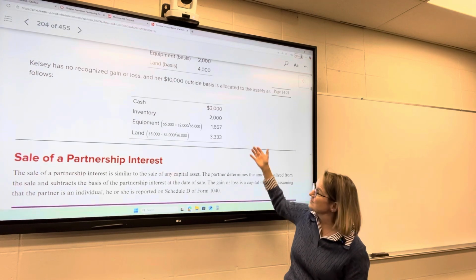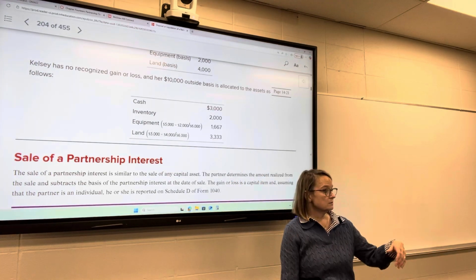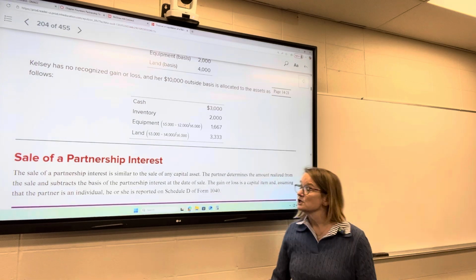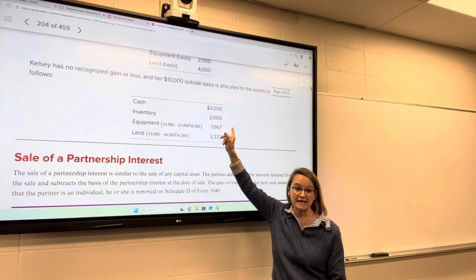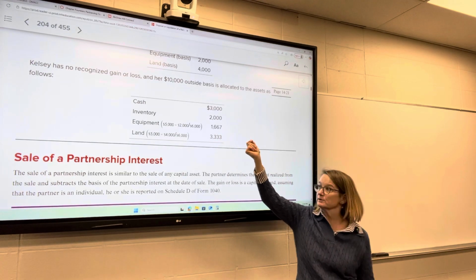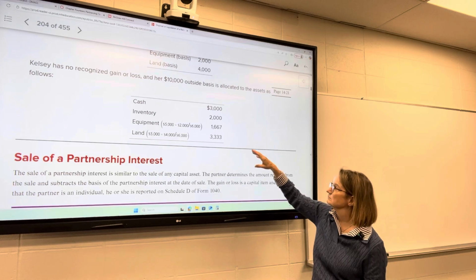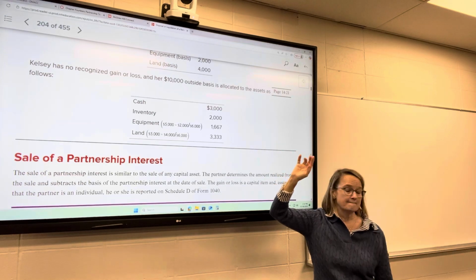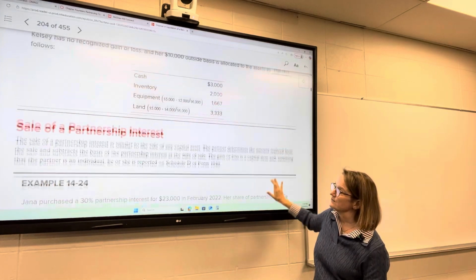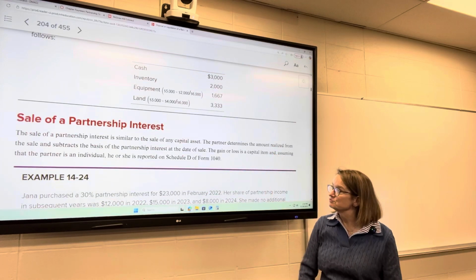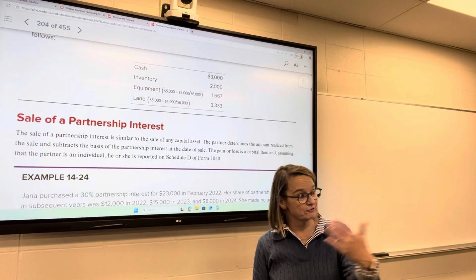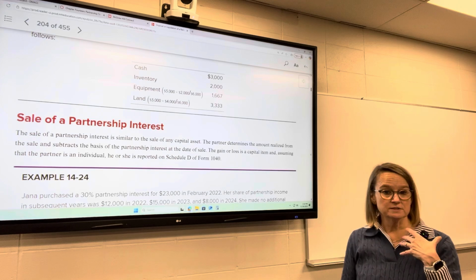So if she turns around and sells the equipment for $2,000, she is going to have to recognize a gain at that point of $333. Okay. Now, the other way to dispose of it is if we sell a partnership interest. In the first example, it was liquidating it.